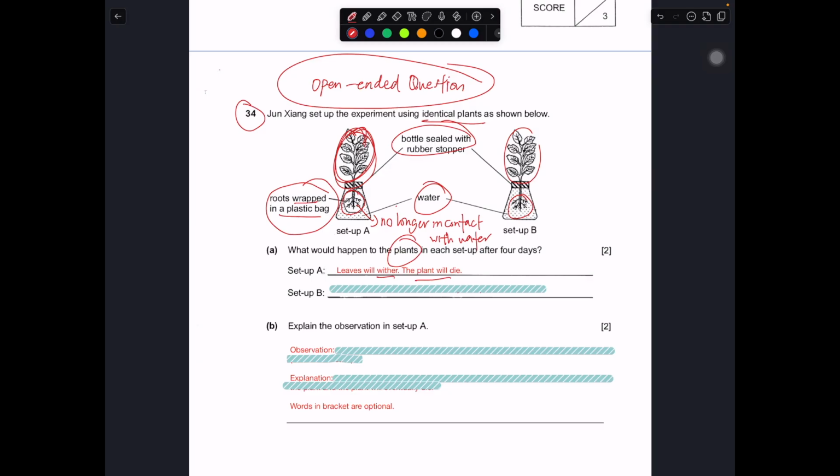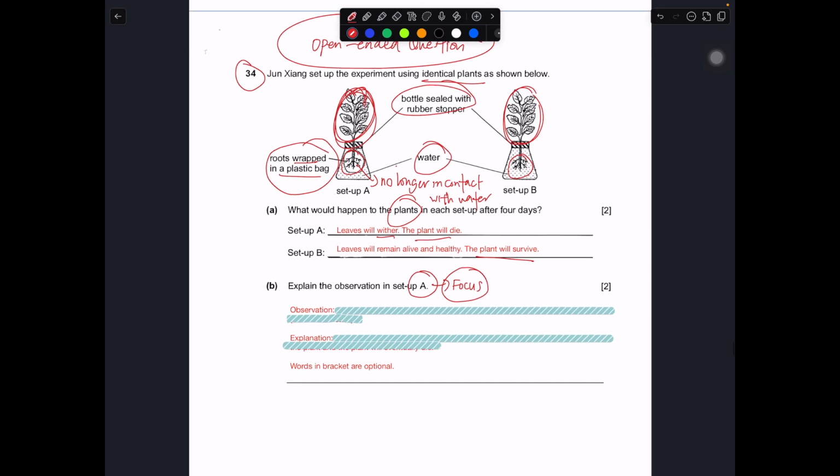Both are correct observations. For B, it will continue to do well because it can absorb water to continue to survive. So you can say the leaf will remain healthy or alive. You can talk about the leaf, or you can say the plant will survive. Both are fine. Then you explain your observation in A. You need to know that your focus is A. Talk more about A, you don't need to talk about B. So for this part, the observation is, in A, what happened?